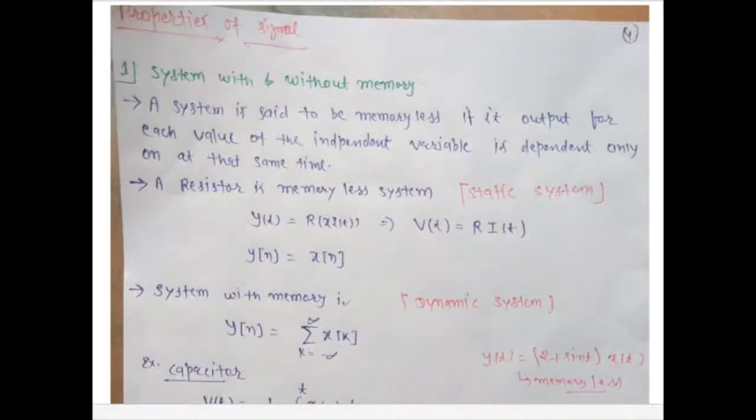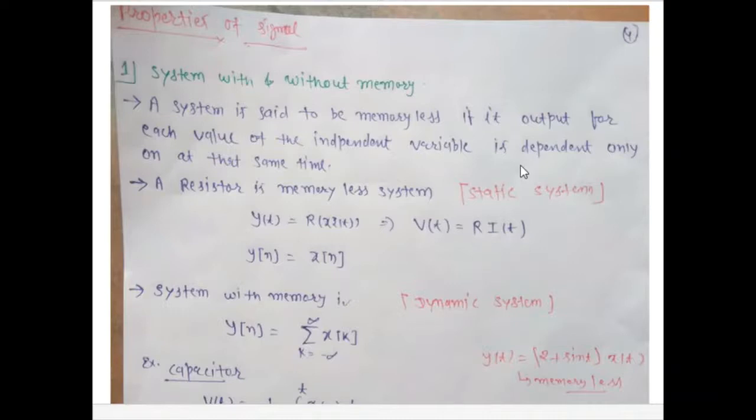Welcome back, guys. Now we will discuss the properties of signal. The first property is the system which has memory and the system without memory. The system which has memory is called a dynamic system, and the system which doesn't have memory, or we can say the system with no memory, the memoryless system, is called a static system.